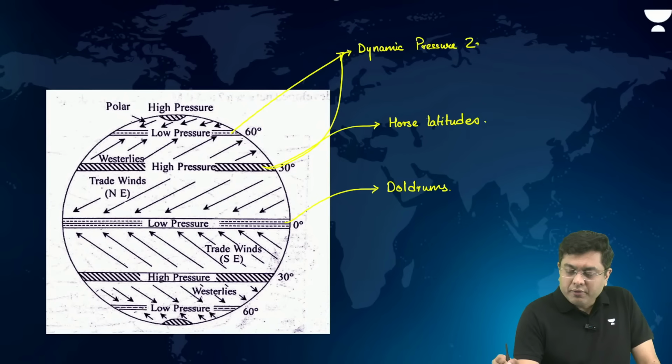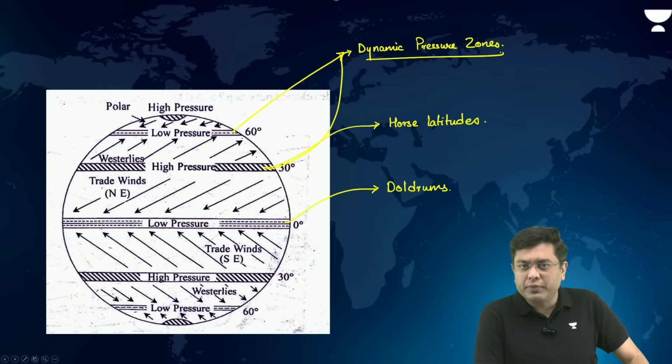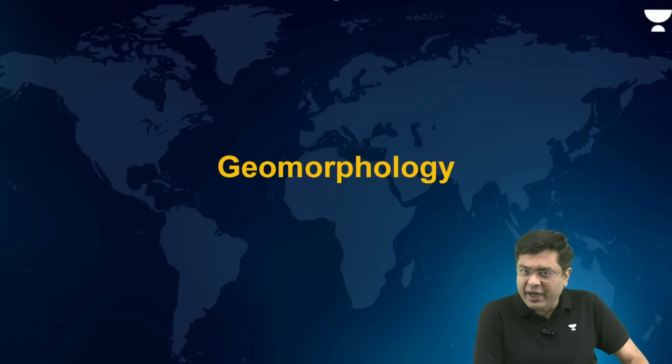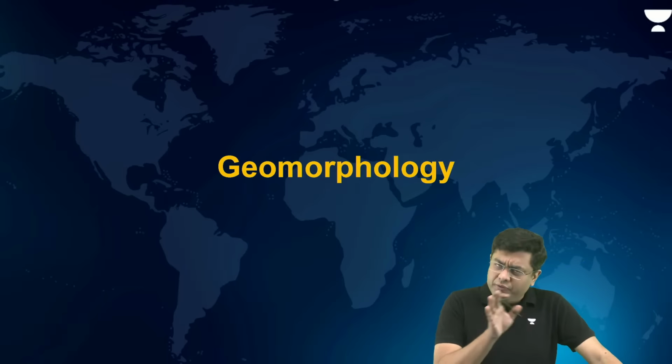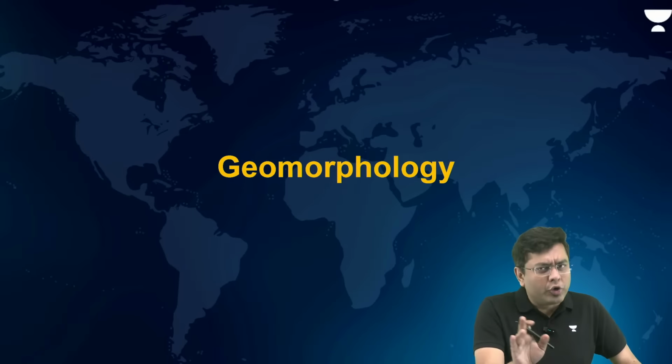Whereas the doldrums, that is the equatorial low and polar high, they are thermal pressure zones. So basically that would have given you an idea from where the questions are coming from. There was another question which was asked this year about the Coriolis force, but that is largely ascribable to the rotation of the planet Earth.